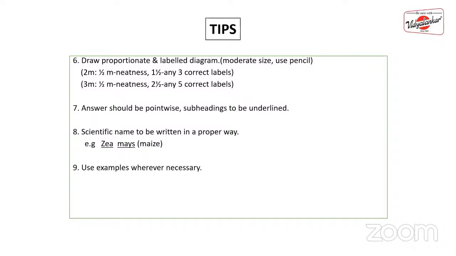Now, you have to make maximum use of examples, wherever they are necessary. But if you're writing a distinguish between, an example is not a point and will not be considered as a point. If you want, you can write it as an additional point, but it will not be counted. So wherever it is necessary, write down examples. For example, if a pollination question is there, in pollination there is wind pollination, water pollination, hydrophily, hypohydrophily, epihydrophily. So there are lots of examples, and you can make your answer more firm by writing the maximum number of examples.